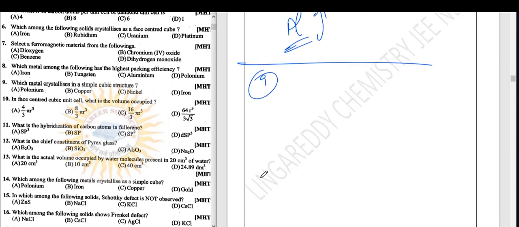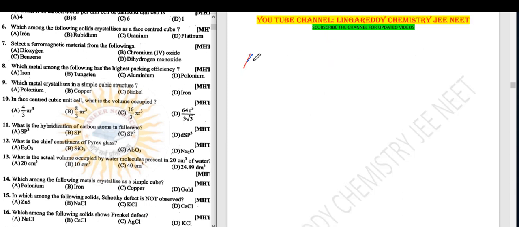Which metal crystallizes in a simple cubic structure? Again, you have to take this from the textbook only. Which metal crystallizes in a simple cubic structure? That is A, Polonium. Next, question number 10.